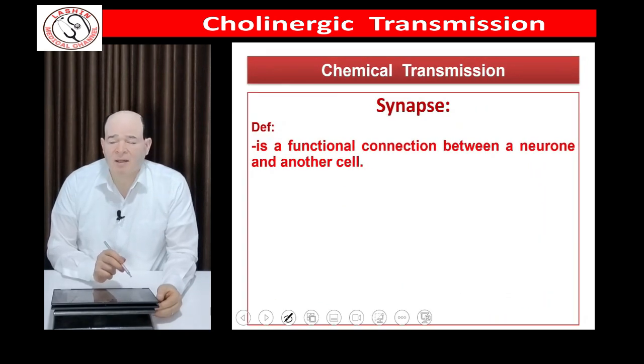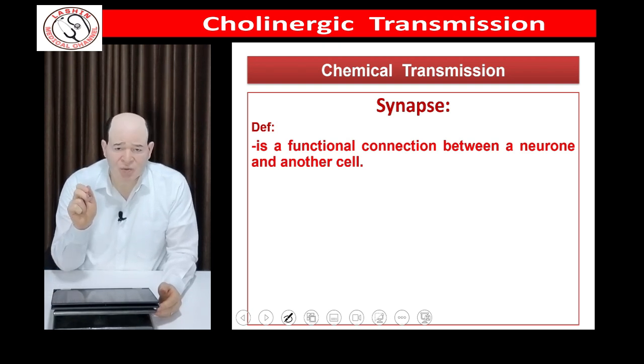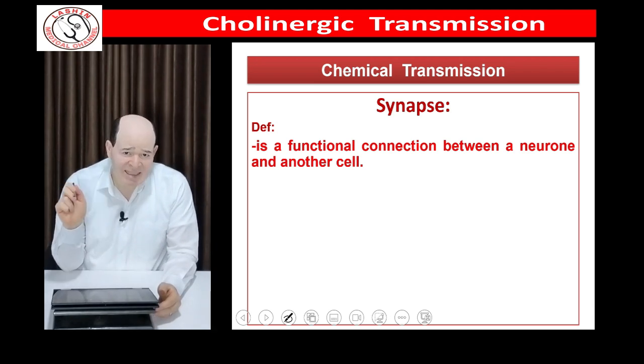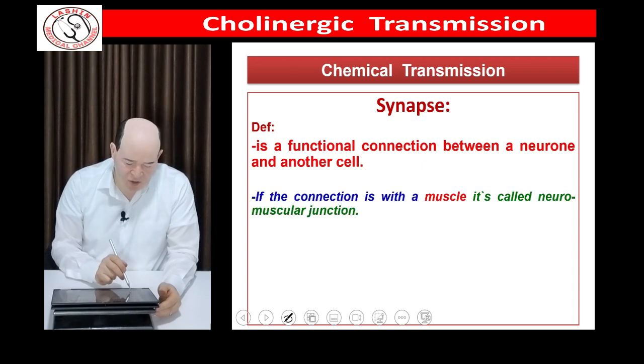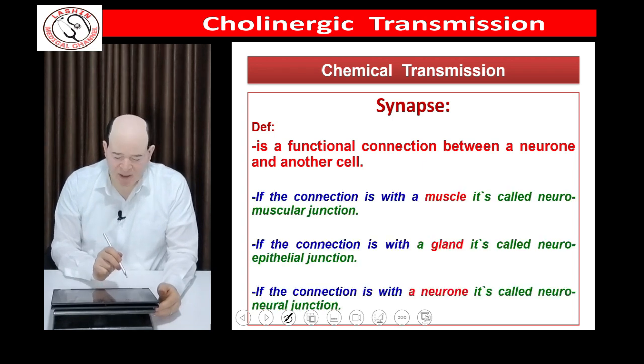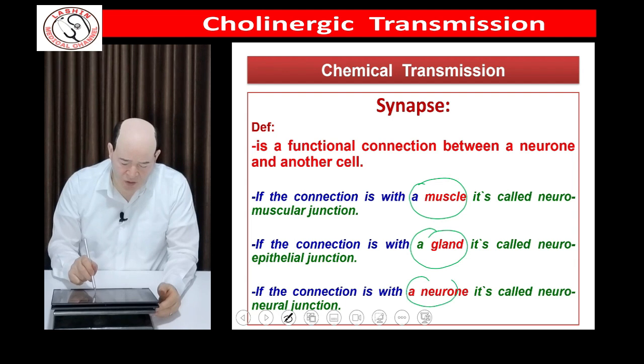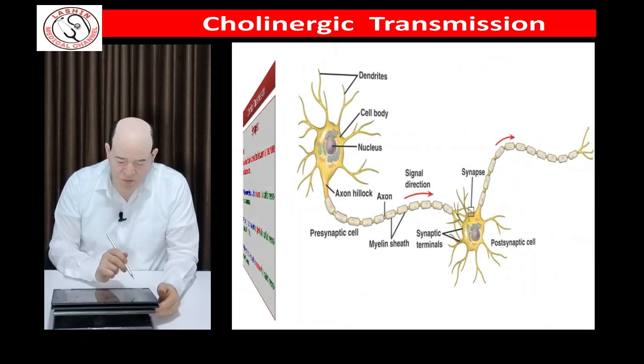What is the synapse? Synapse is the site of contact between a neuron and another cell. It is a site where impulse travels from a neuron to another cell. The other cell is classically another neuron, but it may be a muscle cell or a gland cell. So the fate of the neuron is to terminate either on a muscle cell forming neuromuscular junction, or on a gland forming neuroepithelial junction, or on another neuron forming a neuroneural junction, which is the classic form of synapse.